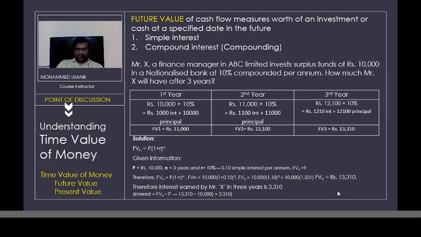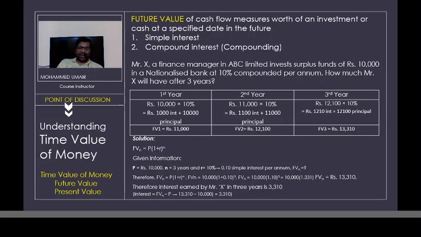So if you do the calculation, the amount would still be same, right? As you can see here, the future value of money would be 13,310 rupees, and the amount of money which the SSC has earned from his investment is 3,310 rupees. So this concept is called compounding.